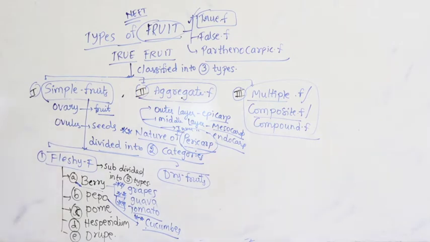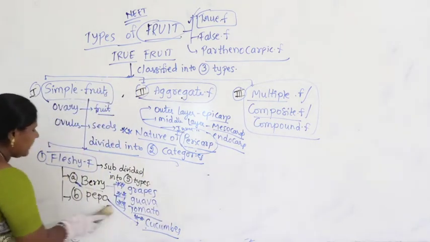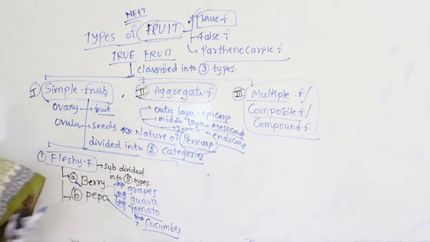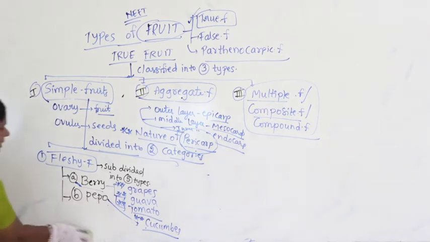So better let me write on the other side. Main examples I am just giving quickly here. Berry means these are the important examples you have to remember. Now coming to pepo means cucumber. Why? Because it's a characteristic feature of Cucurbitaceae.